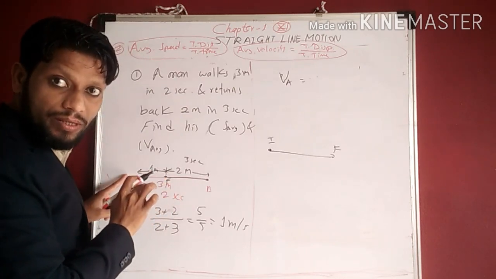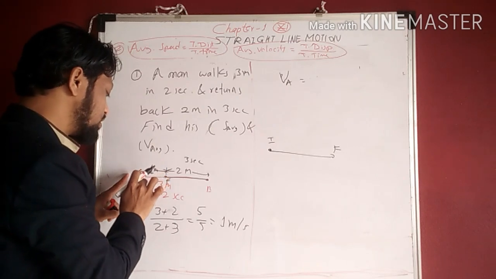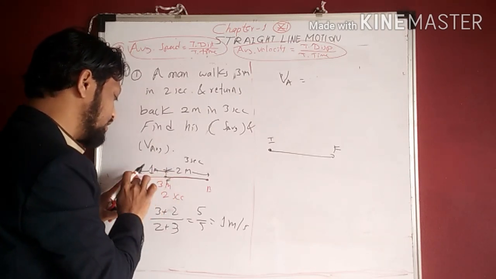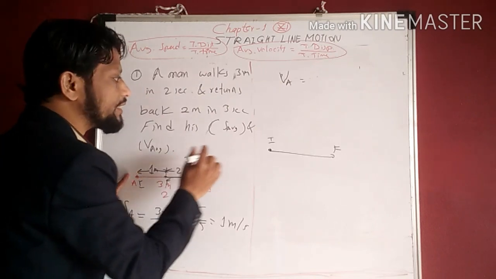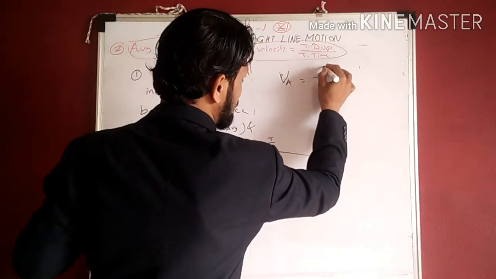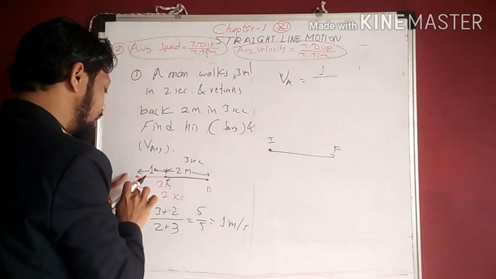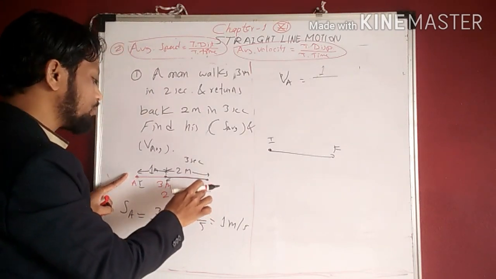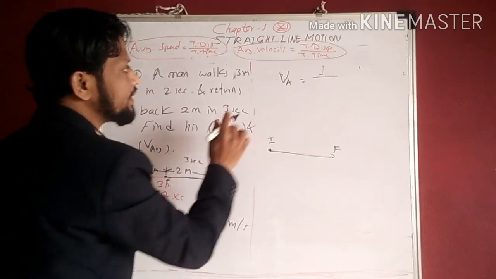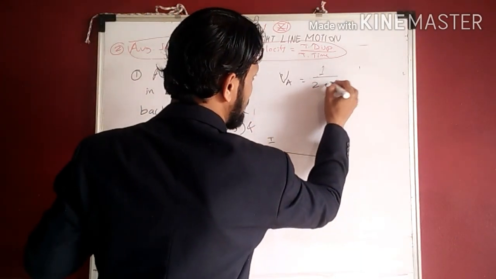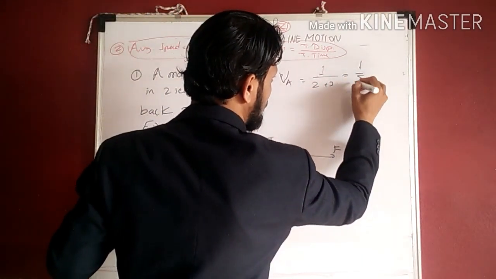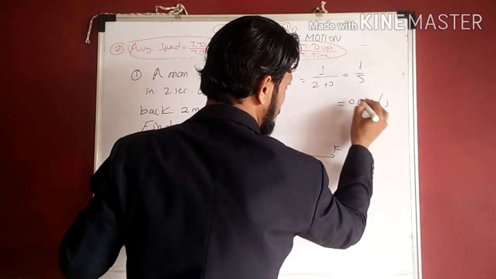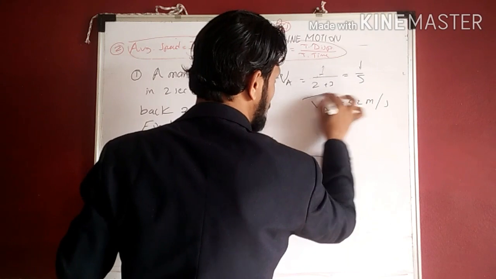Is it clear? समझ में आया? Okay. So the straight line joining the initial point to the final point is the displacement, which is equal to 1 meter. So 1 meter upon total time required: 2 seconds to go from A to B and 3 seconds to come from B to this point. So 2 plus 3, which is 1 upon 5, which is equal to 0.2 meter per second. Is it clear? This is the average velocity.